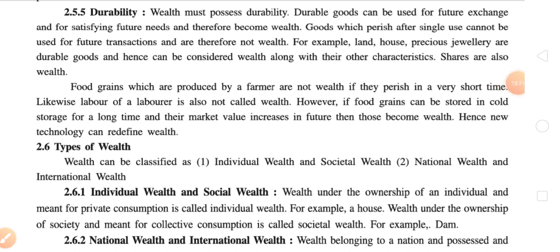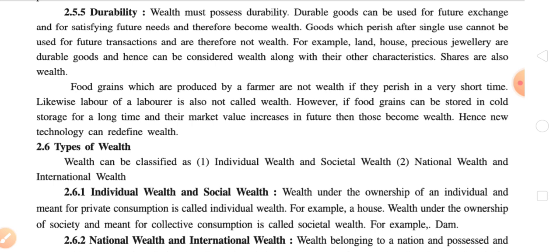So first of all, food grains which are produced by a farmer. As we all know, food grains, fruits, vegetables, all the eatable things produced in farming are perishable, because we cannot use them more than once.